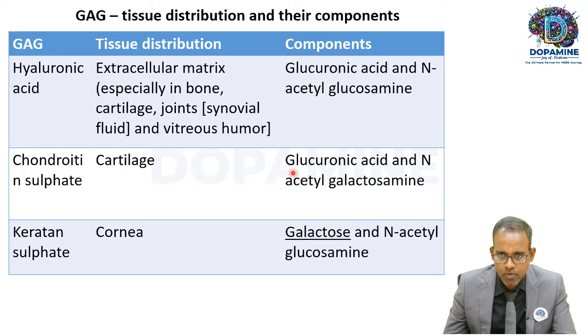They are also made up of glucuronic acid, but they are made up of N-acetylgalactosamine. Keratan sulfate, they are found in the cornea. They are made up of galactose and N-acetylglucosamine. This keratan sulfate, which is found in the cornea, is responsible for maintaining the transparency of the cornea. This is a very important NEET PG and INI-CET question. Which is responsible for maintaining the transparency of the cornea?